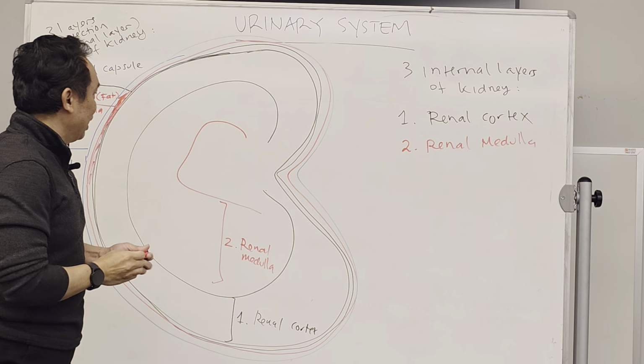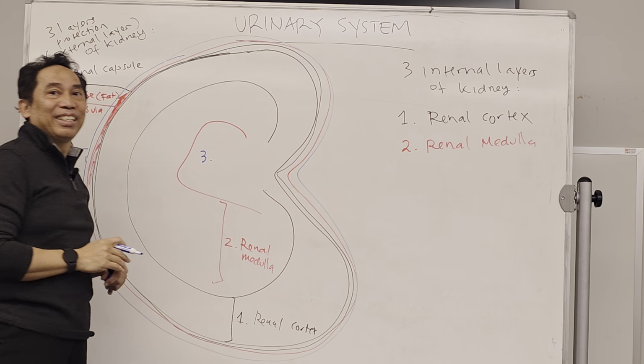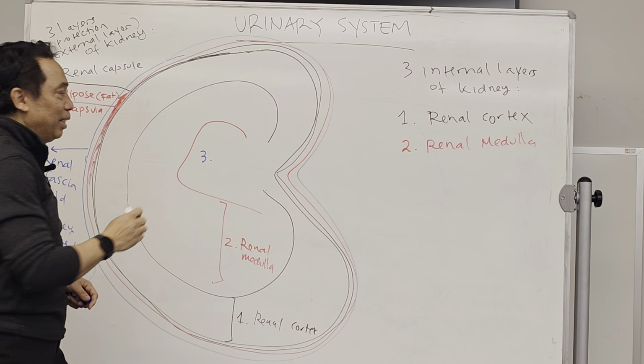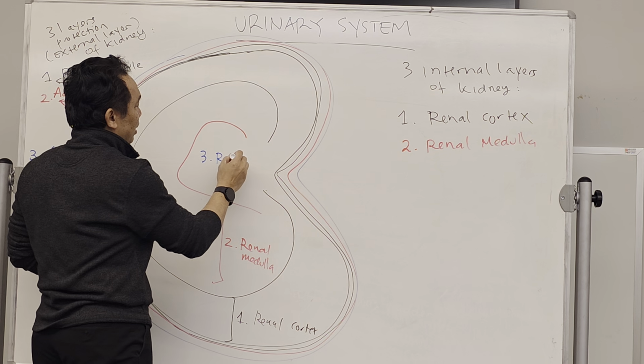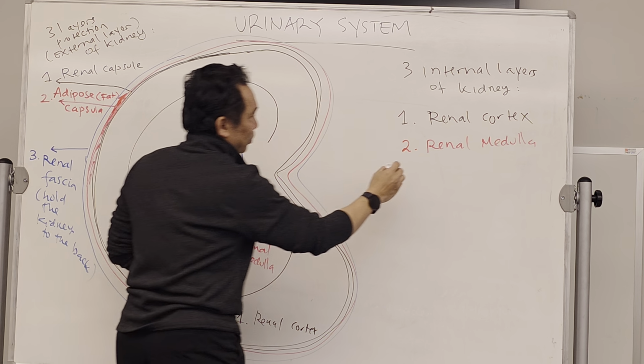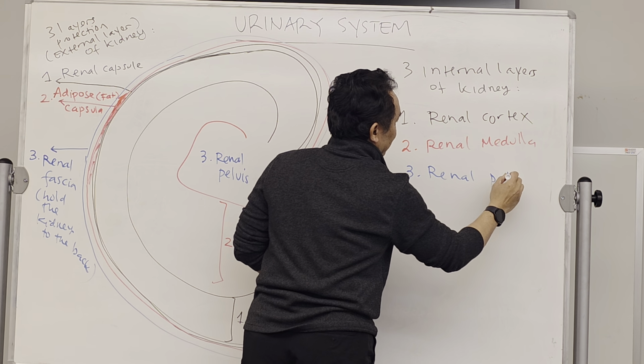Okay. The third layer will be this one. It's called the renal pelvis. Renal pelvis.